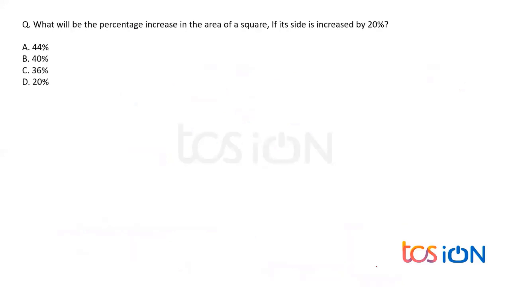Now moving on to the next. What will be the percentage increase in the area of a square if its side is increased by 20%? This is a simple question if I'm not wrong. Let us take a general square, where the side can be any value. Let the side be 10 centimeters or 10 meters, whatever it may be; however, units are not given. If the side is 10, what is the old area of the square? It should be s squared, which is 10 squared, so 100.